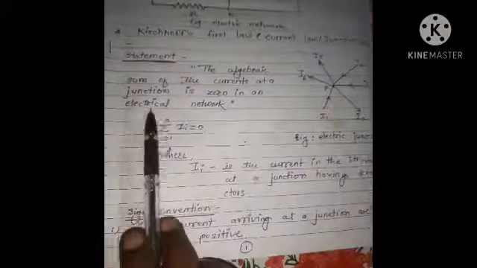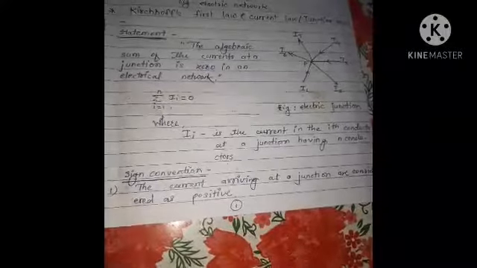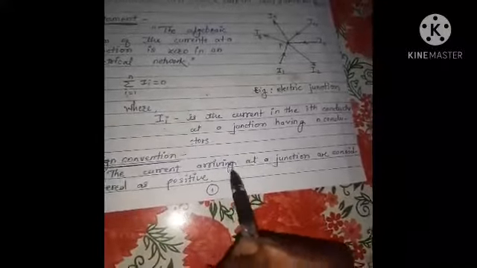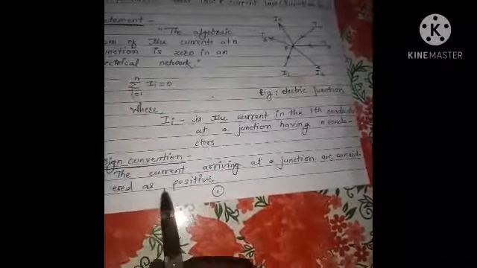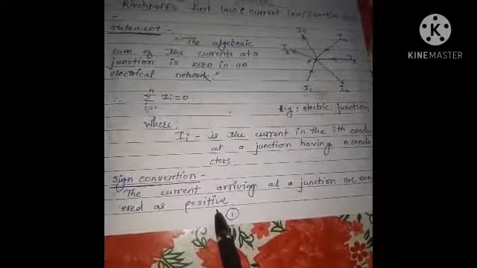For this algebraic addition, we have to know some sign conventions about electric currents based on their directions. First, the currents arriving at a junction are considered as positive.